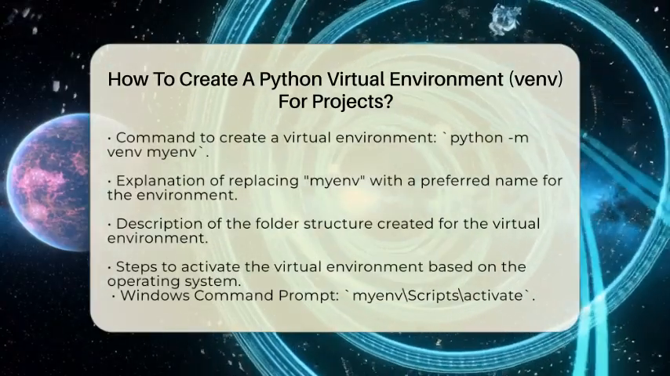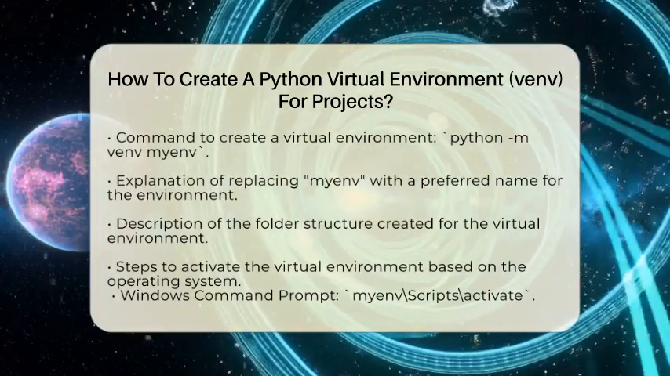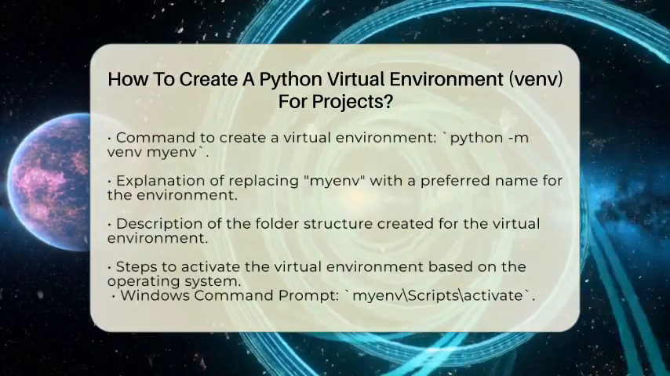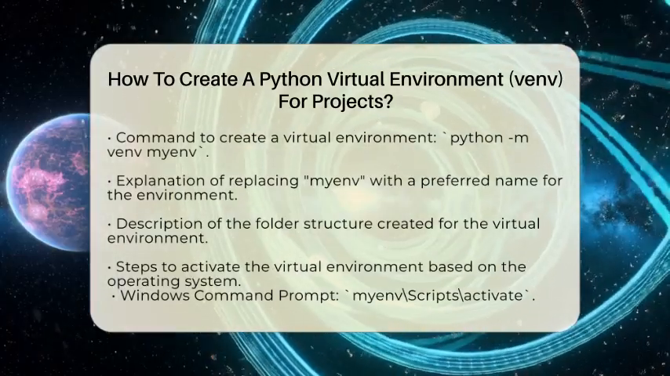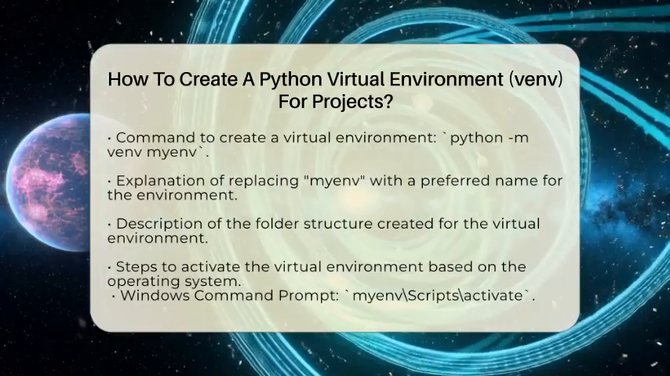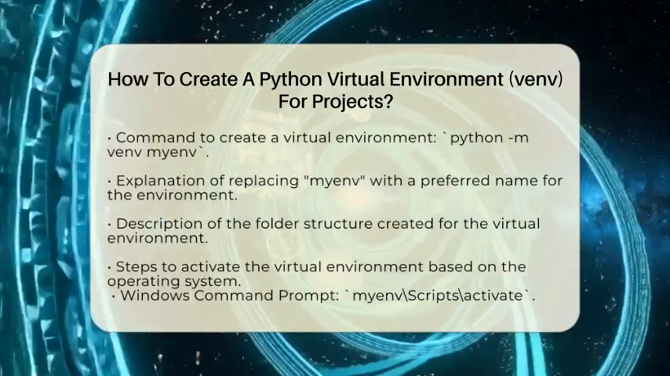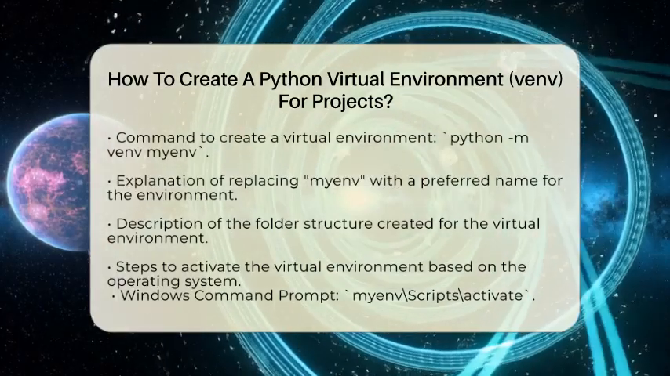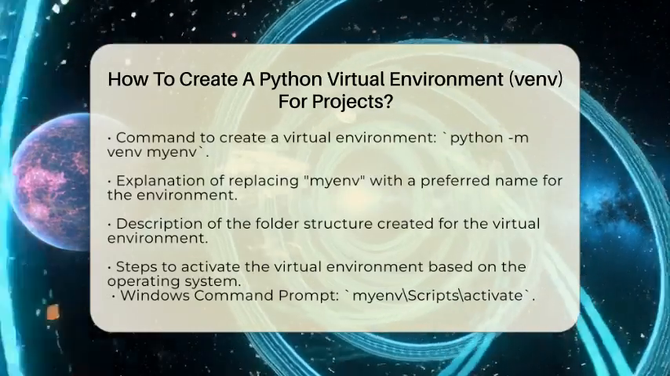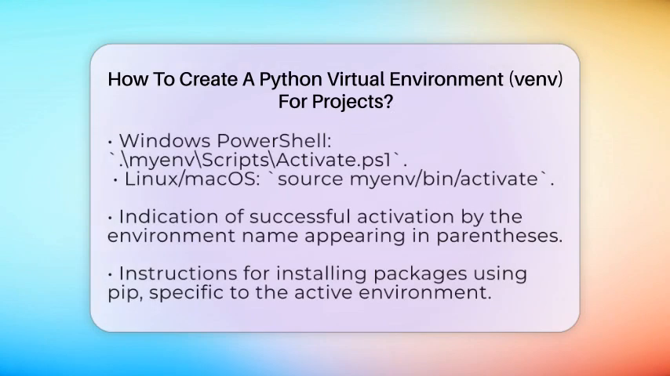Next, you need to activate your virtual environment. If you are on Windows using the command prompt, you will type myenv\Scripts\activate. If you are using PowerShell on Windows, the command is .\myenv\Scripts\Activate.ps1. For those on Linux or macOS, you will type source myenv/bin/activate. After activation, you will notice that your command prompt shows the environment name in parentheses, indicating you are now working within that virtual environment.